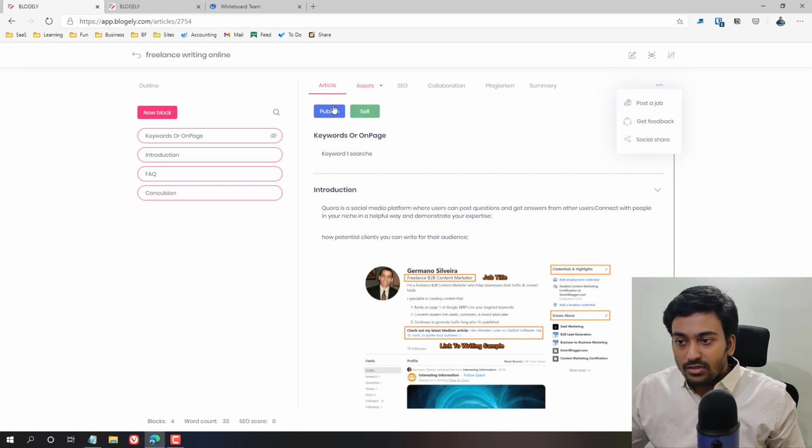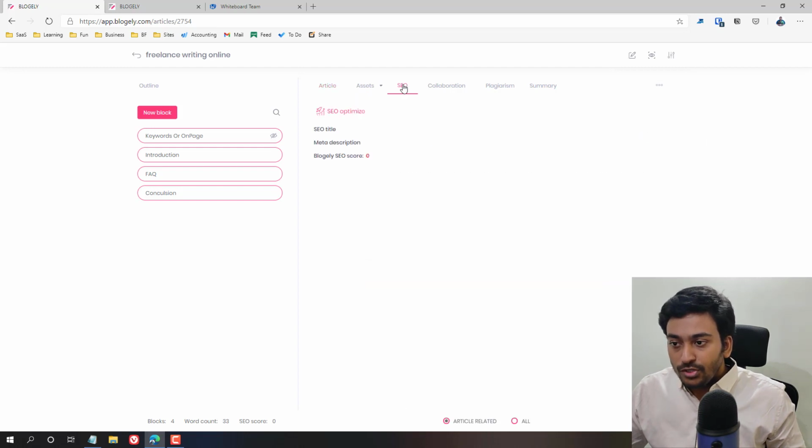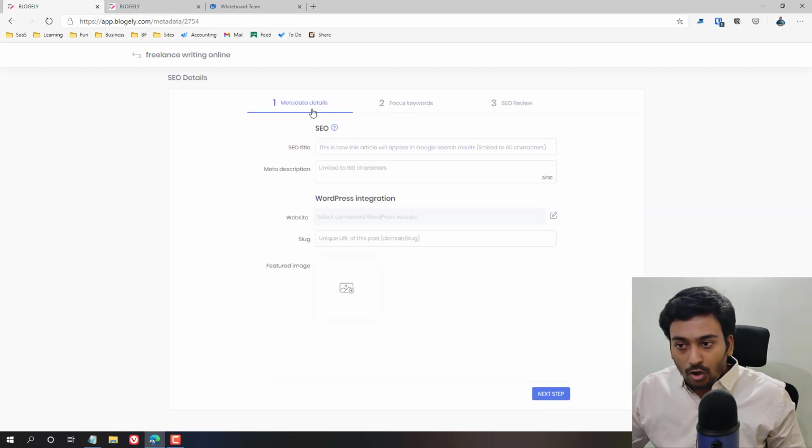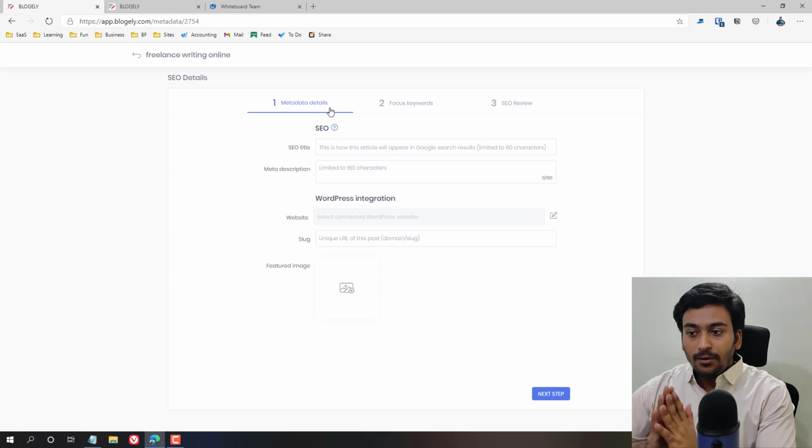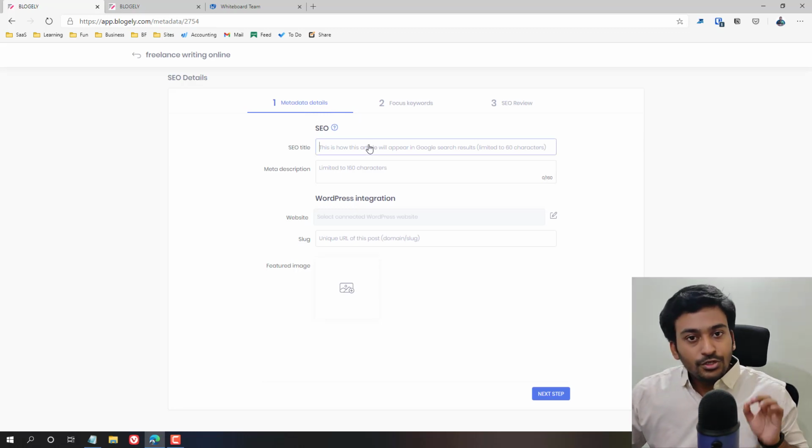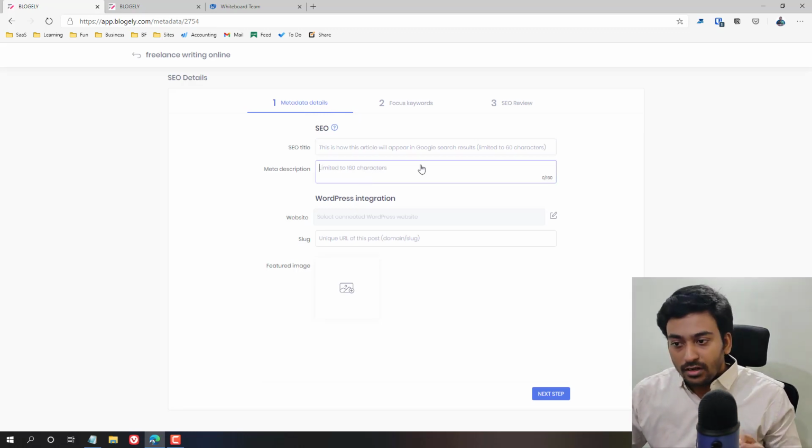Feedback, social share, all these things. And if you click on publish, it takes you to the next step. Before I publish, let me show you this SEO option. As you can see, it's not showing anything, but if you click here, SEO optimize, now you can set up the meta description you are going to write.